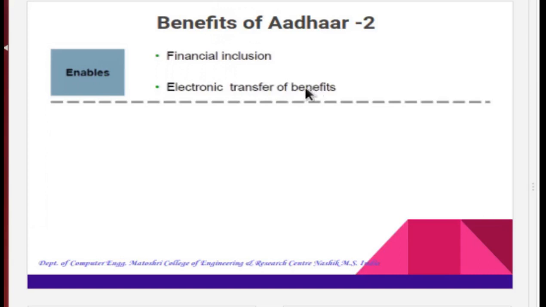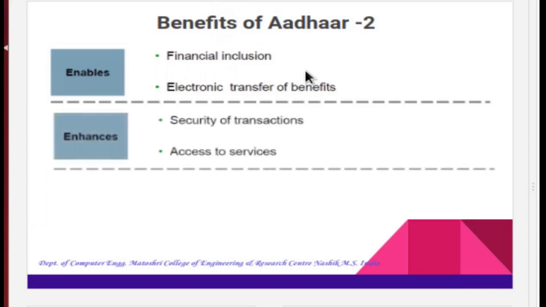The UID enabled bank account network will offer a secure and low cost platform to directly remit benefit to the resident without heavy cost. The beneficiary can get the amount deposited in his account. Benefit distribution reduces the leakage in the current system.